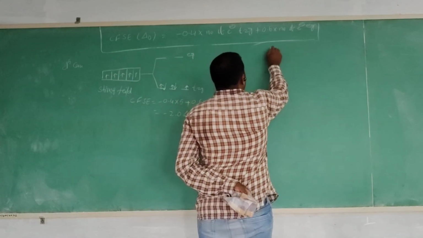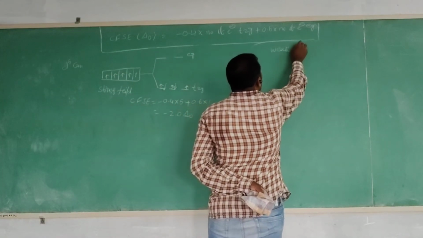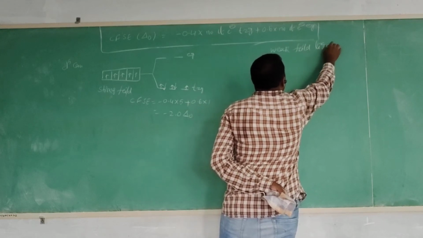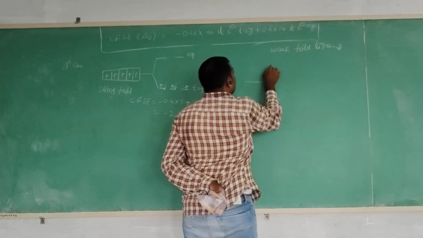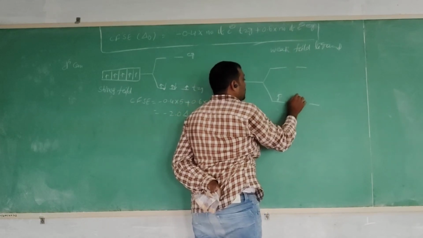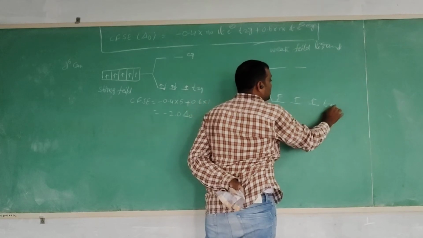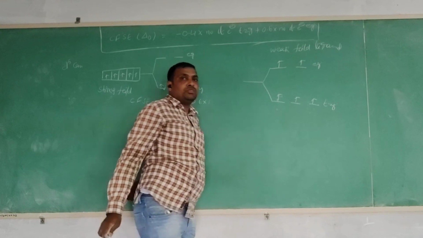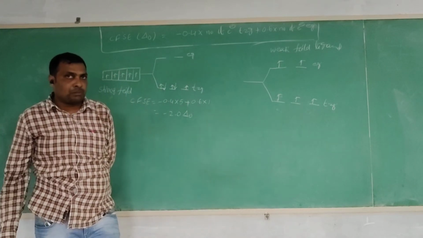Then if the ligand is a weak field ligand, the d orbital electrons enter the split orbitals according to Hund's rule. The first 3 electrons enter the t2g orbital, the fourth and fifth electrons enter the eg orbital, and the configuration is completed.